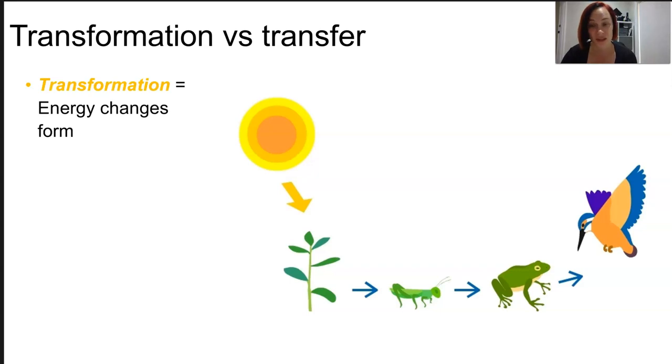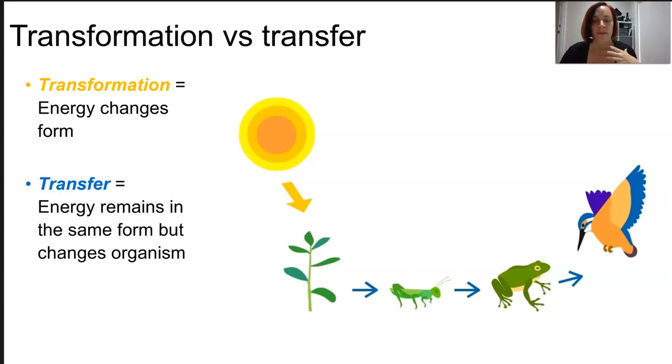Energy transformations occur when energy changes form. So in this case, the light energy turns into chemical energy, or the chemical energy can then turn into heat energy once it's been consumed. Energy transfers, however, occur when the energy is moved from one organism to another in the same form. So if we're talking about chemical energy in biomass and another organism comes along and eats that organism, it will also collect chemical energy, but it will be transferred to that organism.